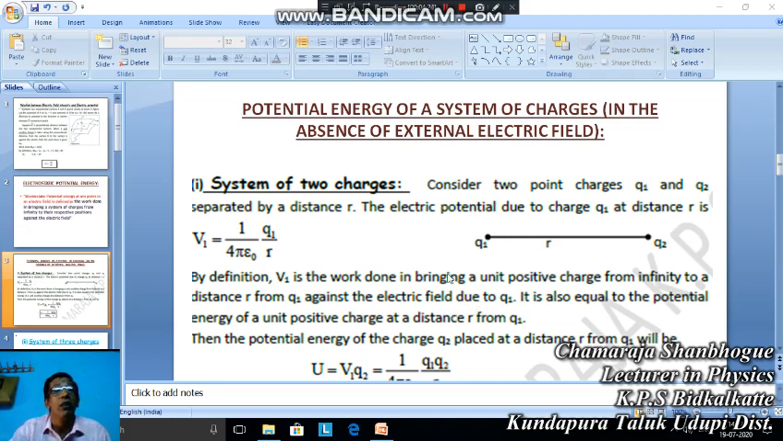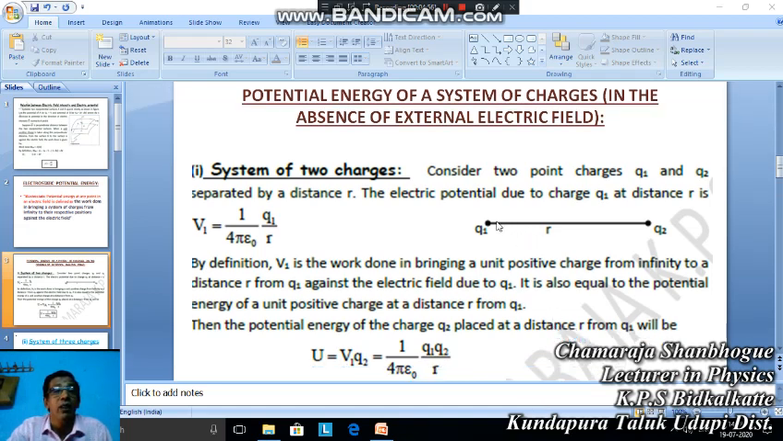Now what we have to do is, at this point we should bring Q2, which was earlier at infinity. We should get that Q2 from infinity and keep it here. For that, how much work is done? That work is stored in the form of energy in this region of the electric field. That energy is called potential energy of the system of charges.